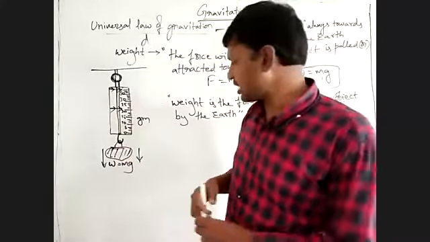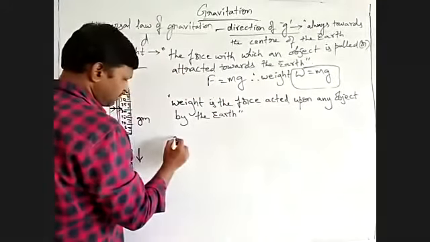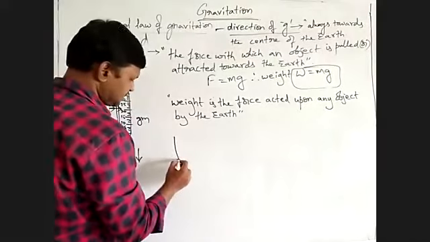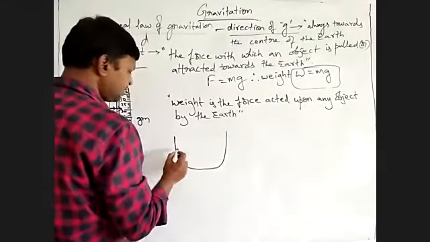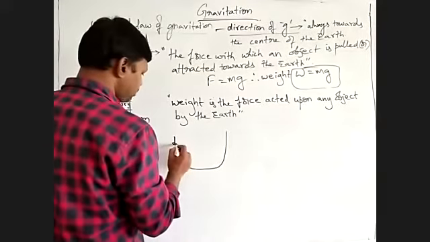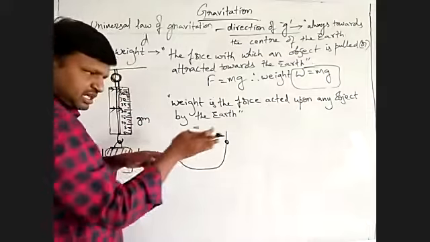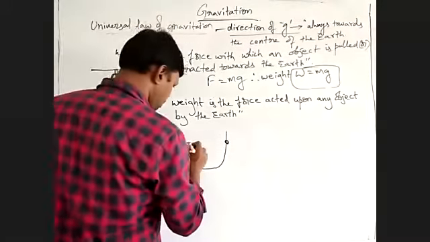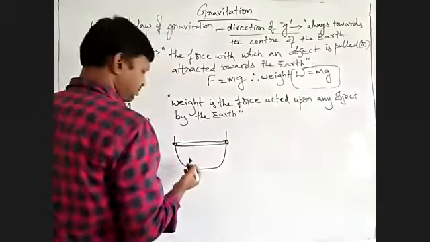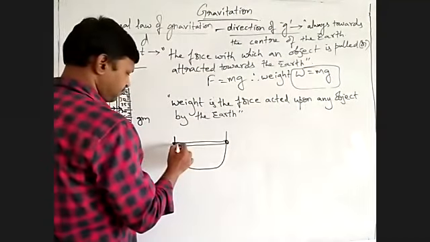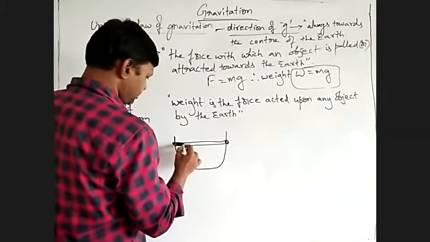You can do another activity, which is given in our book. You take a paper cup or paper glass like this, and make holes at the two ends exactly opposite. Now you hang a rubber band here. This is the rubber band which has to be hanged.